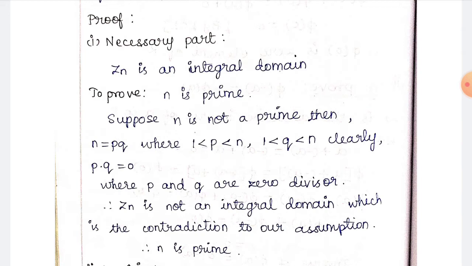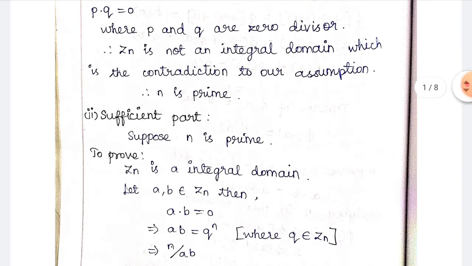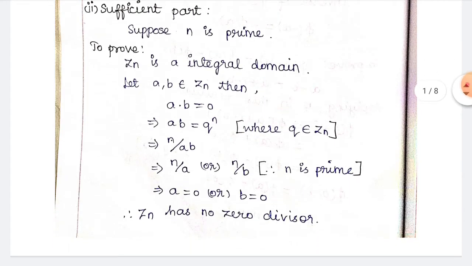So Zn is not an integral domain, because the definition of an integral domain is that it should not have a zero divisor, that is, no zero divisor. So here we can say Zn is not an integral domain since n is not a prime, which is a contradiction to our assumption. Therefore n is a prime number. The second thing is the sufficient part.